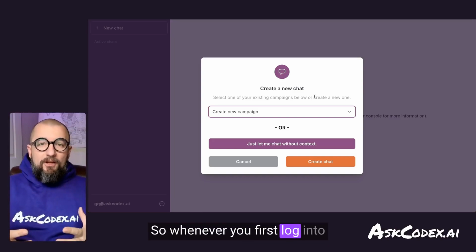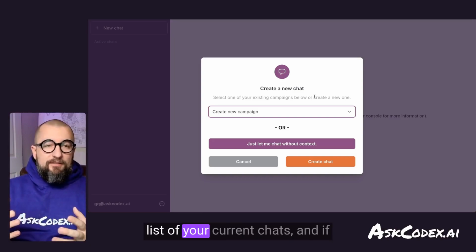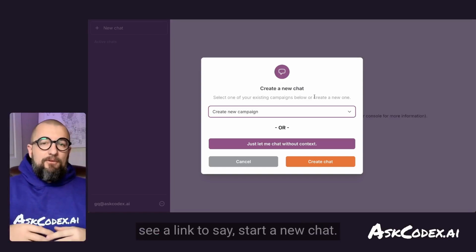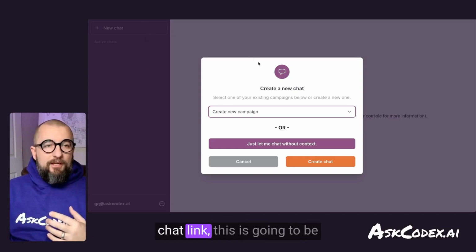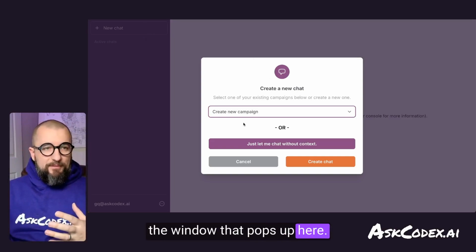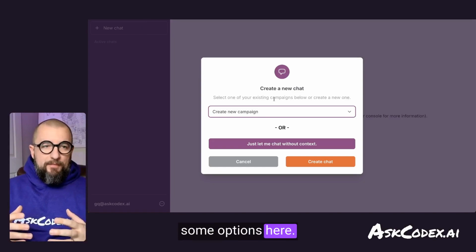So whenever you first log into Ask Codex, you're going to see a list of your current chats, and if you haven't, then you're going to see a link to say start a new chat. Whenever you click that new chat link, this is going to be the window that pops up here, and you're going to have some options here.